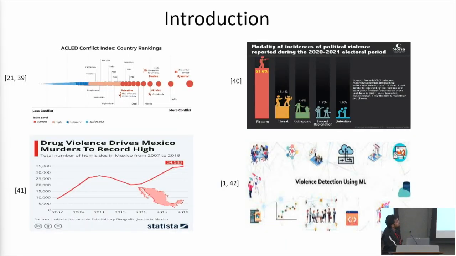As we all know, Mexico has had a long history of violence, be it electoral, political, or rebel-based. According to the Aglet Conflict Index, Mexico is the third most conflict-prone country in the world after Syria and Myanmar. According to the NORIA database, 61% of the political violence in Mexico has been caused due to firearms. A recent report by Statista shows that the homicides related to drug violence have been increasing and have reached an all-time high. As more and more data related to political conflicts and electoral conflicts become available, data mining and deep learning models could be made more robust using these data sets.